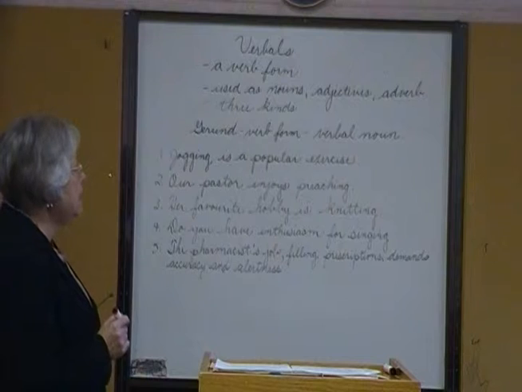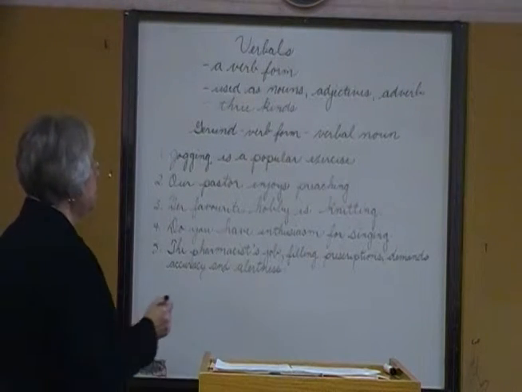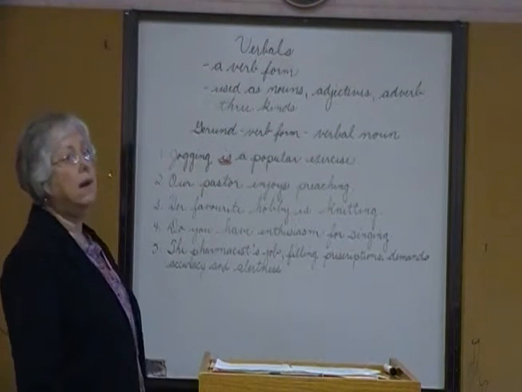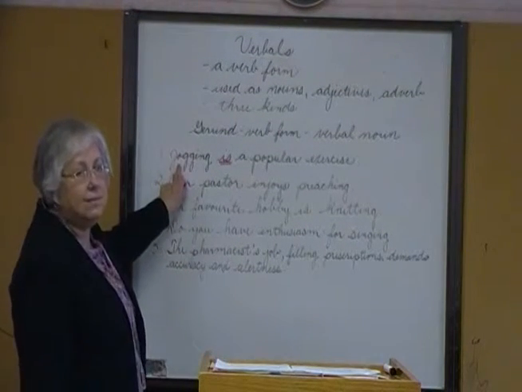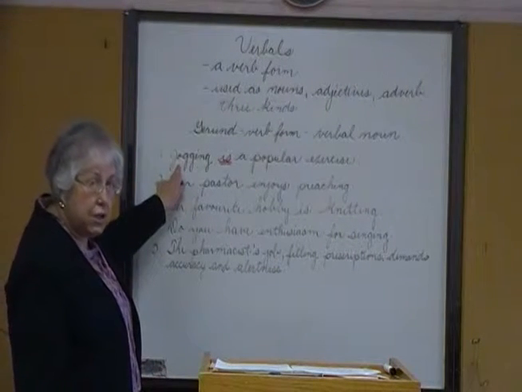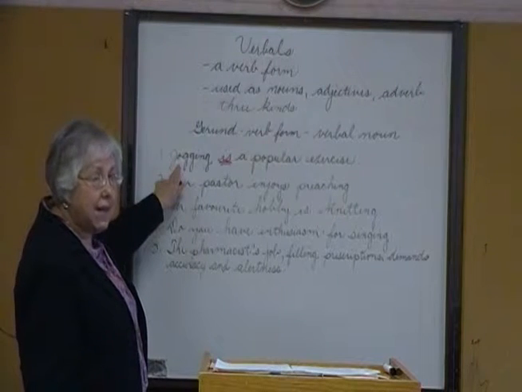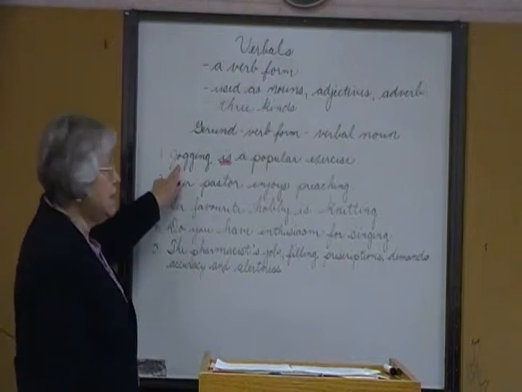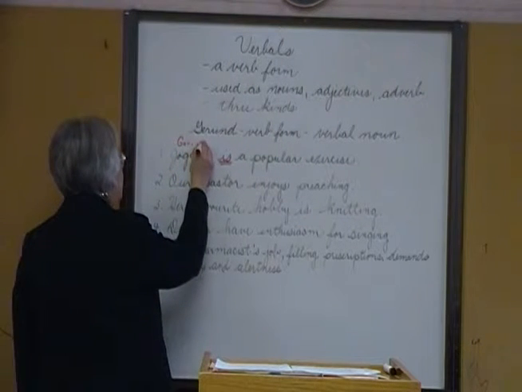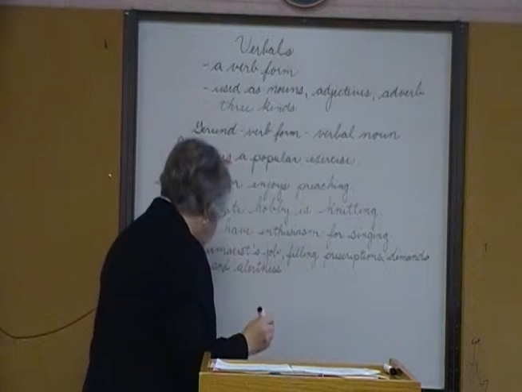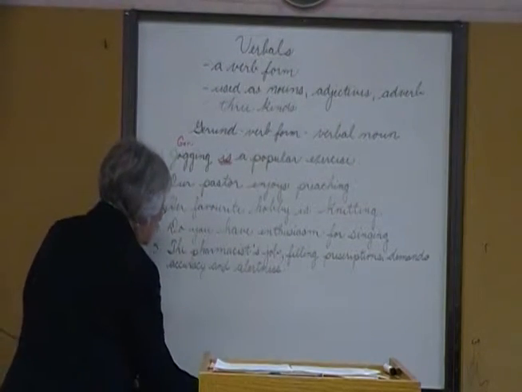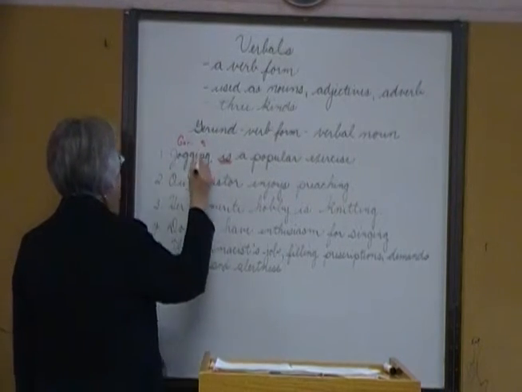Number one, jogging is a popular exercise. The main verb is the linking verb is. All right, what is jogging? Jogging is a verb form ending in ing. It is a gerund. It's a noun. It's acting as the subject of the sentence. So here we have our gerund, and it is a noun. And let's just change that. You know, a gerund is a verbal noun, so let's write subject.